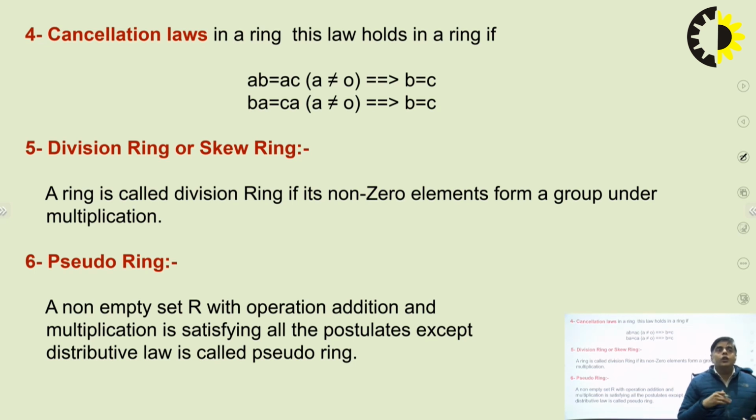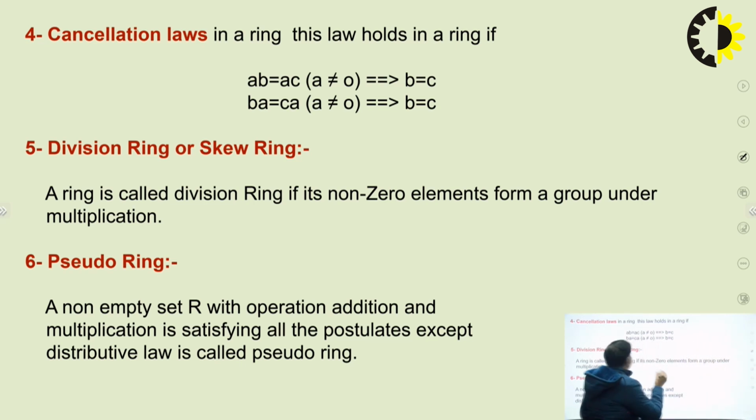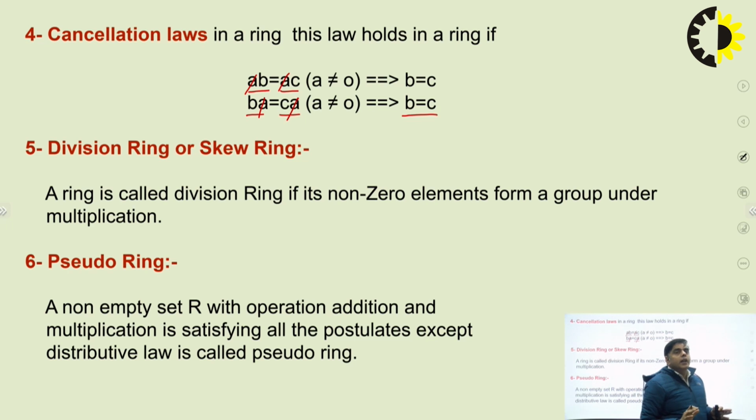So when can we use the cancellation law in group theory? If AB is equal to AC, then we can use the left cancellation law and we can cross out the A, or we can say B equals C. Similarly, if BA is equal to CA, we can use the right cancellation law and say B is equal to C. But it is only possible if the element A is not equal to 0.